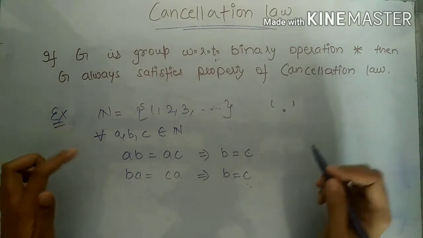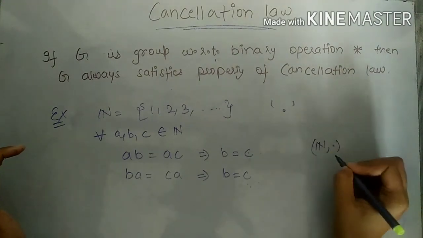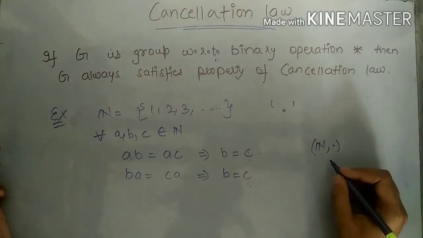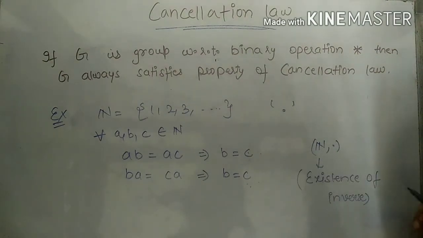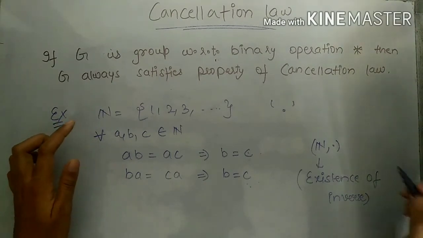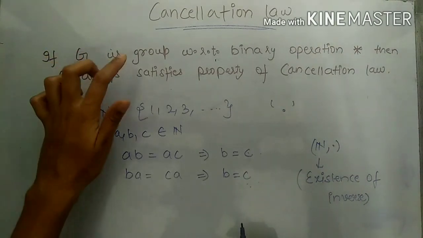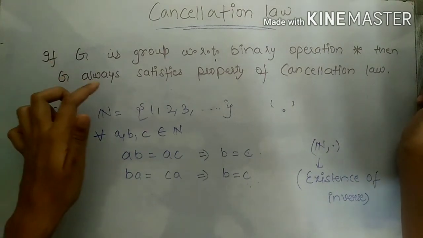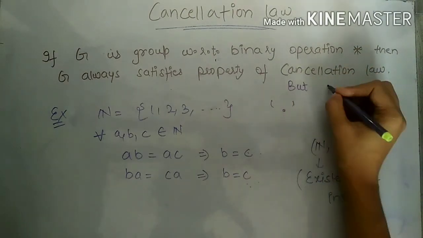That is, the set of natural numbers under the operation of binary multiplication satisfies the property of cancellation law. But is it a group? Set of natural numbers under the operation of binary multiplication, is it a group? No, it is not a group. Why is it not a group? Because it does not satisfy the fourth property of a group, that is the existence of inverse. Here the inverse of each element does not exist in the natural number set, so it does not form a group, but cancellation law holds. So if G is a group with respect to any binary operation, then G will always satisfy the property of cancellation law, but the converse is not true.